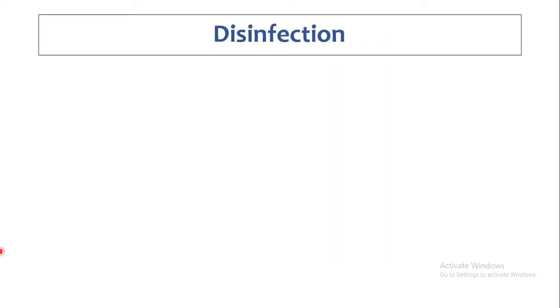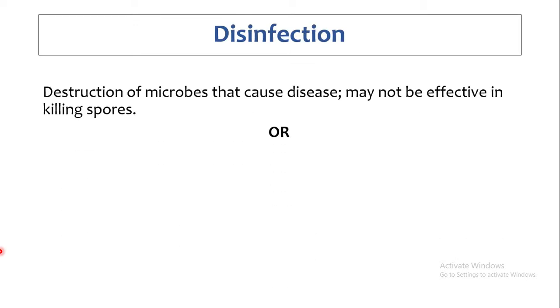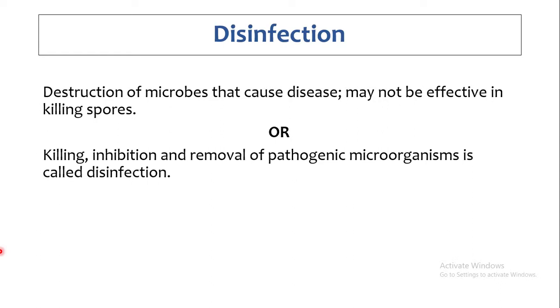Disinfection basically means the destruction of the microorganisms that cause different types of diseases. In this process, we use this method for the killing of the microbes that cause different diseases, and the process of disinfection is also effective in killing spores, etc. We know that spores are highly resistant, but in disinfection we can kill these spores as well. Another definition: the killing, inhibition, or removal of pathogens or microorganisms is called disinfection.